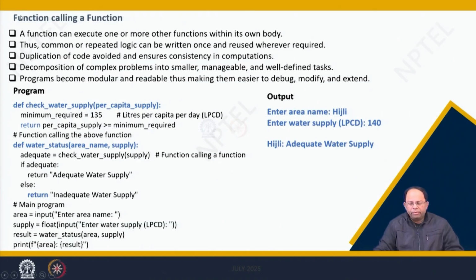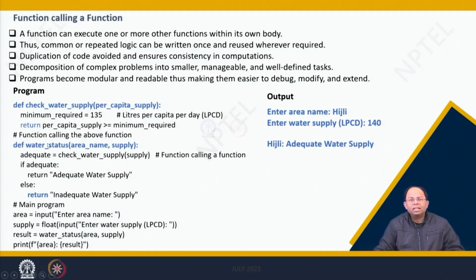So, what we are doing here is checking if the water supply is adequate. So, def check_water_supply, and the argument passed is per_capita_supply, and minimum required again is 135. We all know that. So, the program returns per_capita_supply greater than or equal to minimum_required. So, what will it return? It will return a true or a false statement. If it is more than 135, it will return true. If it is not, it will return false.